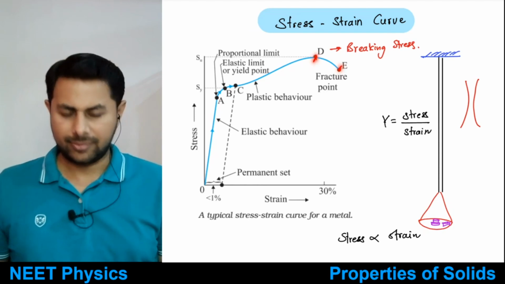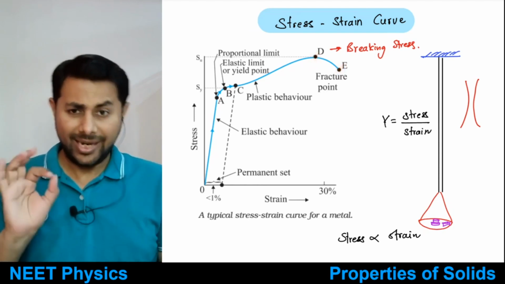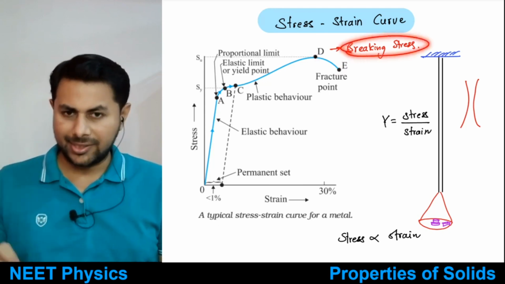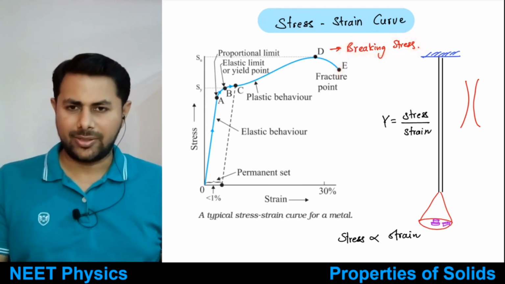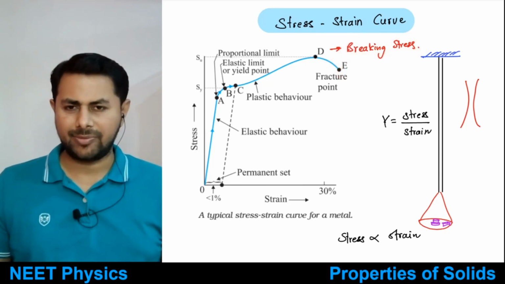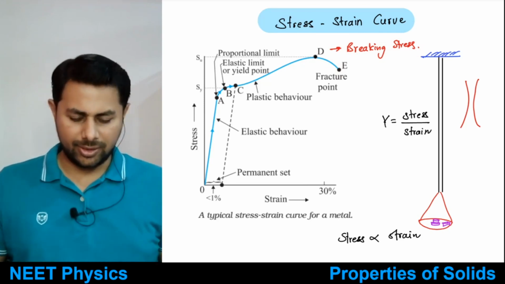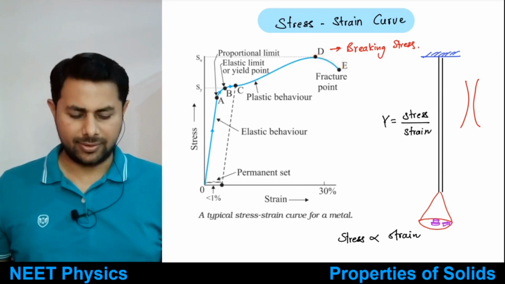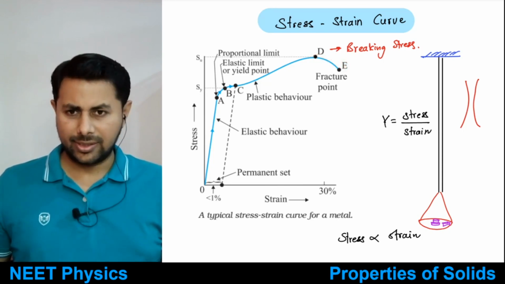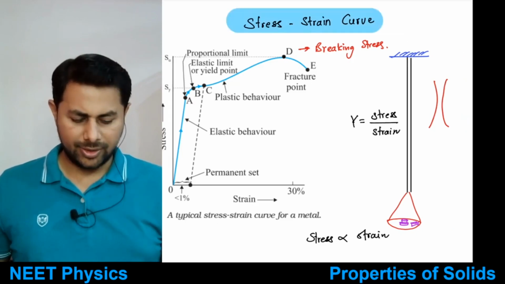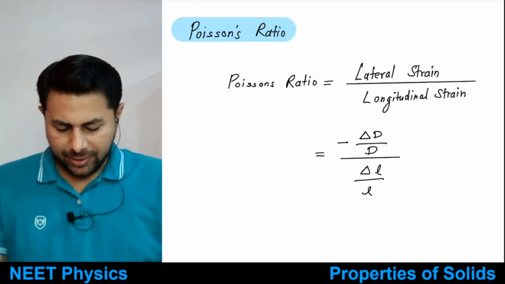D and E, that means the point corresponding to the neck point, the point at which the neck is formed, the point corresponding to breaking stress, and the fracture point. If they are very close, that means the wire is brittle, and if there is a large separation between these two points, then the wire is ductile. Okay, this thing is clear, everyone? Right? So this is our stress strain curve.